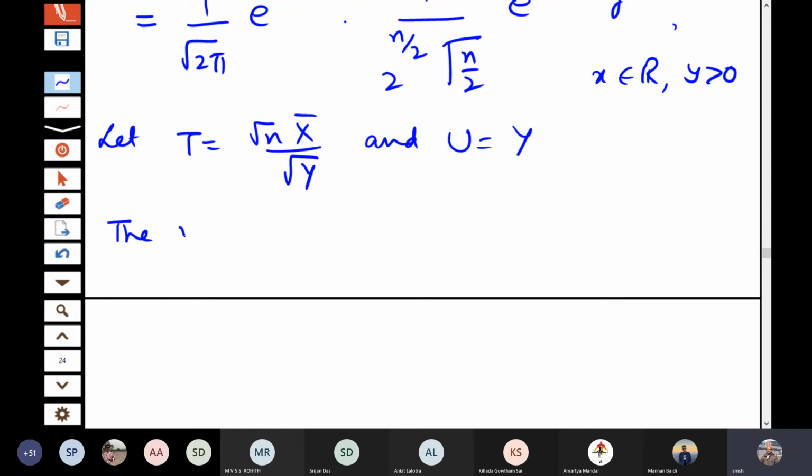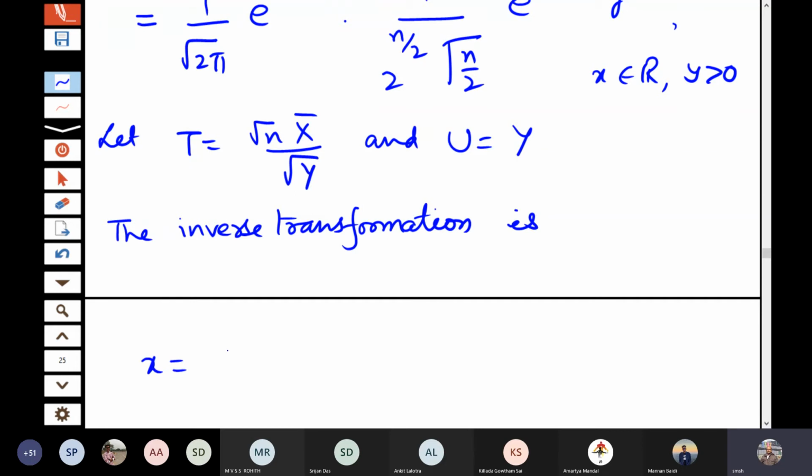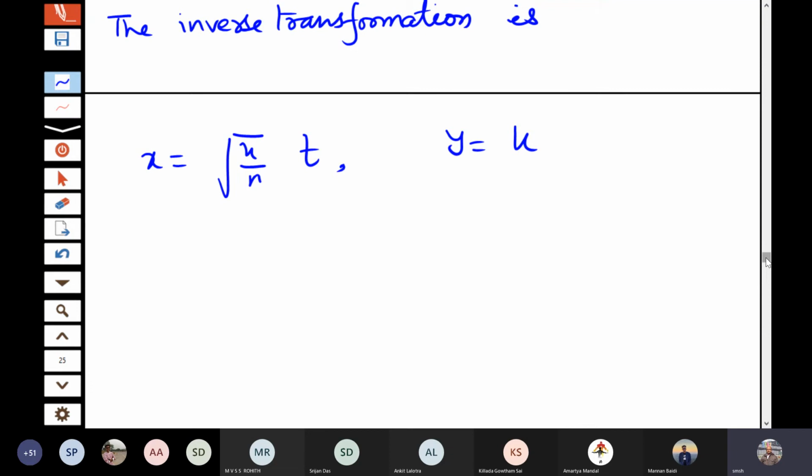So what is the inverse transformation? x is equal to root (u by n) into t, and y is equal to u. So we consider the Jacobian here.